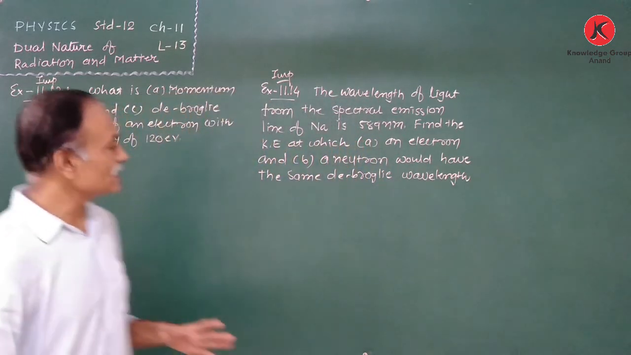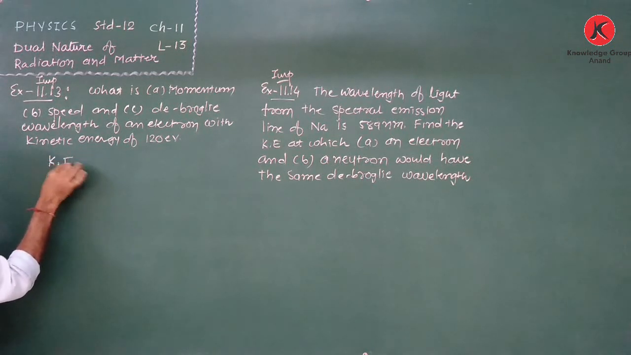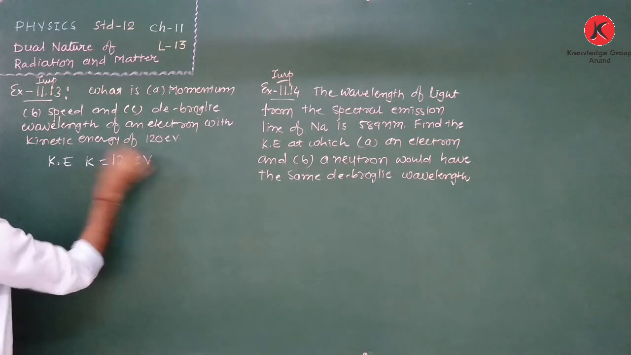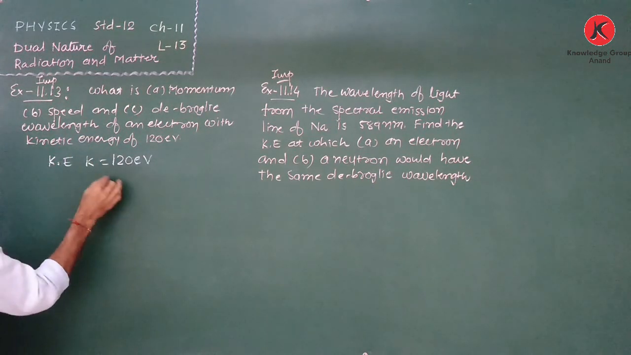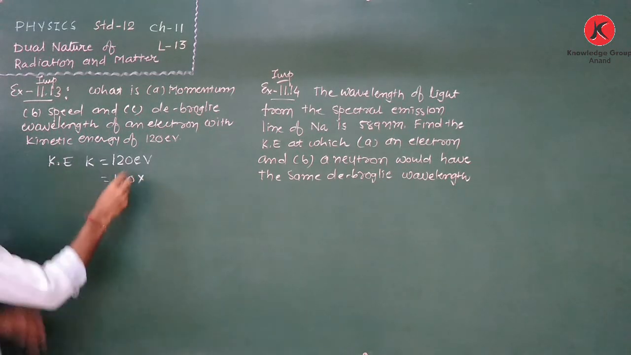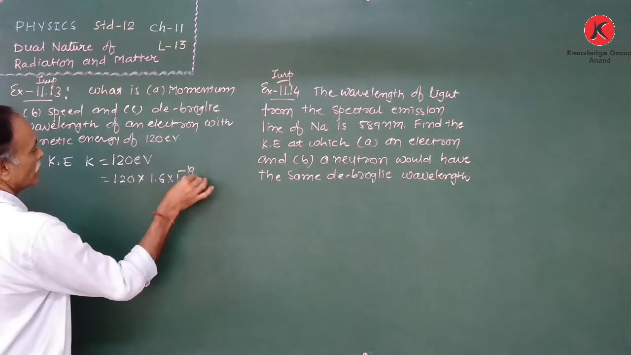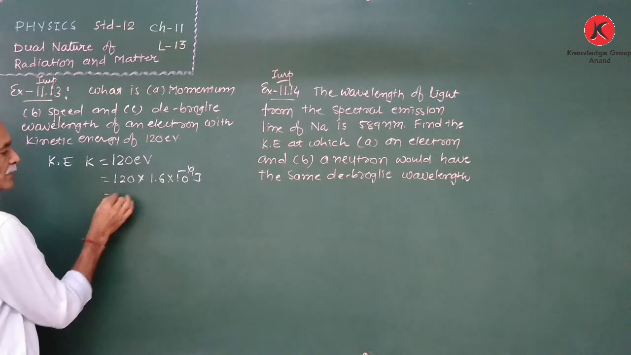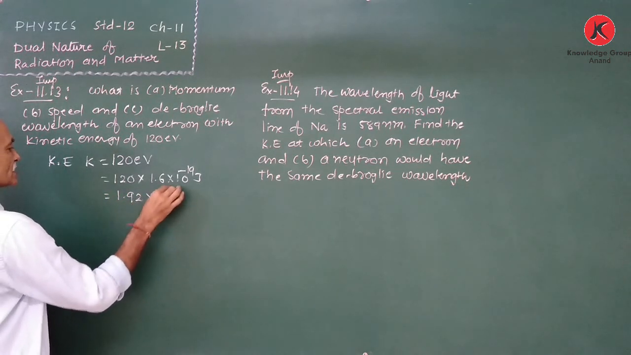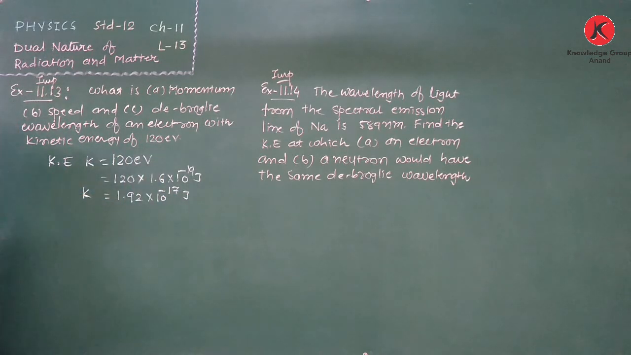Now the kinetic energy is given in electron volt. Therefore the kinetic energy K is equal to 120 electron volt. Convert into joule. Therefore 120 into 1 electron volt, which is equal to 1.6 into 10 to the power minus 19 joule, so it is equal to 1.92 into 10 to the power minus 17 joule. That is the kinetic energy in joule.